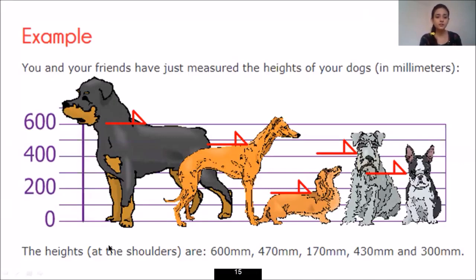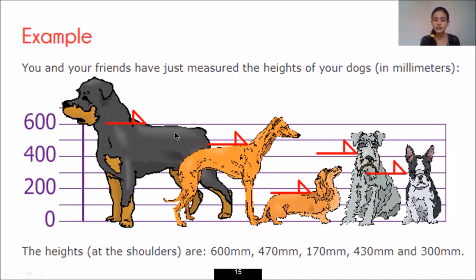I have measured the observations of 5 different dogs, and the heights at the shoulders are given below: 600 is the height of the first dog, 470 the second dog, and just like that 170, 430 and 300, the heights of the third, fourth and fifth dog respectively. So this is what my observations look like. Now I will see what the variance and the standard deviation are through this example.